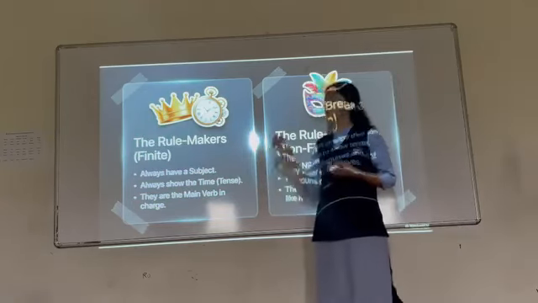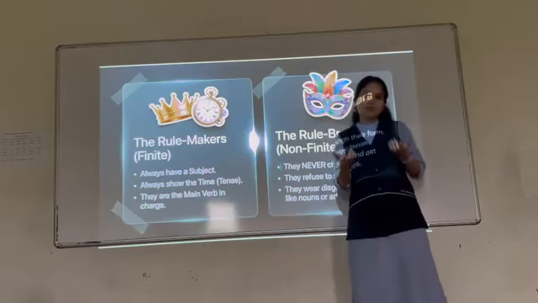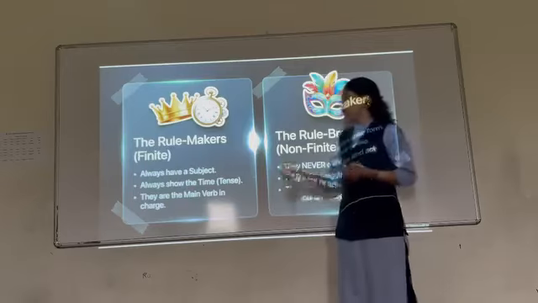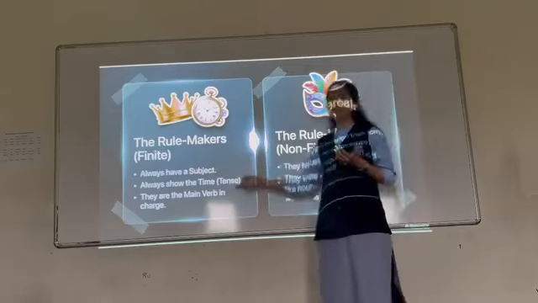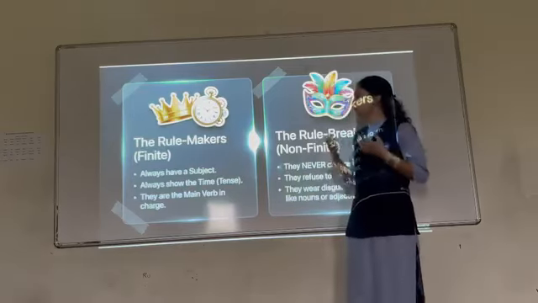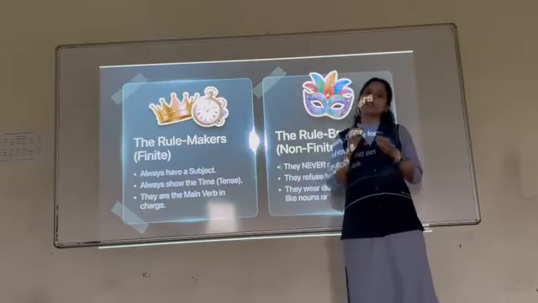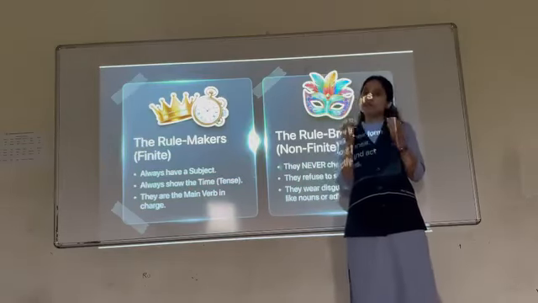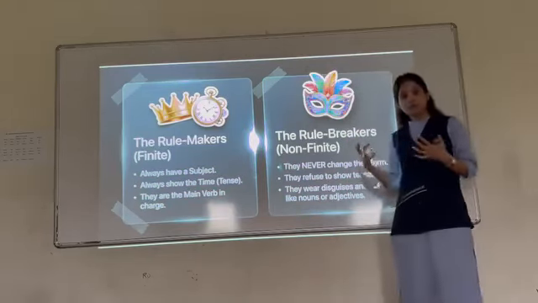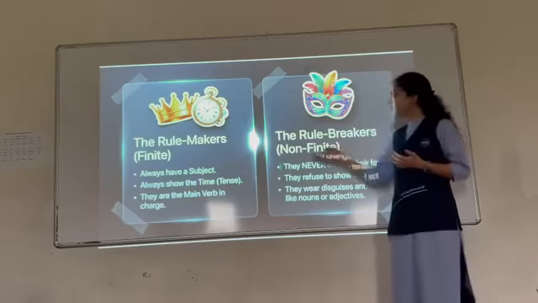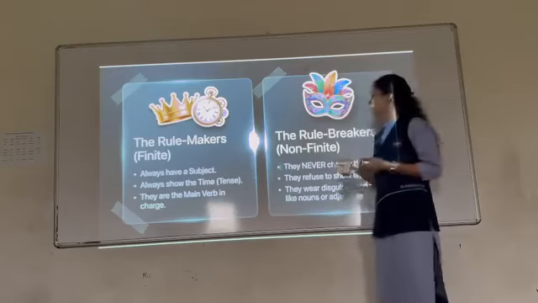Always have a subject. When it is following tenses, it is always true that it will have a subject. Obviously, it always shows time, meaning tense. Time means tense, simple tense, right? They are the main verb in charge. If you see a simple sentence, if it is following tenses, it will truly make sense. But on the other hand, if it is not a finite verb following tenses, it will be a non-finite verb and hence it will not make sense on its own. We will see these points.